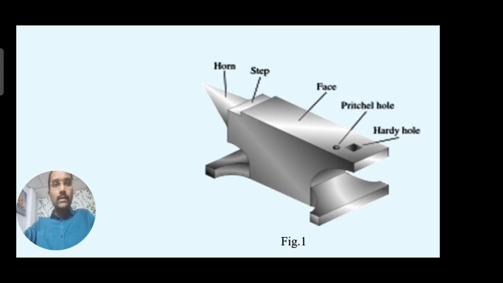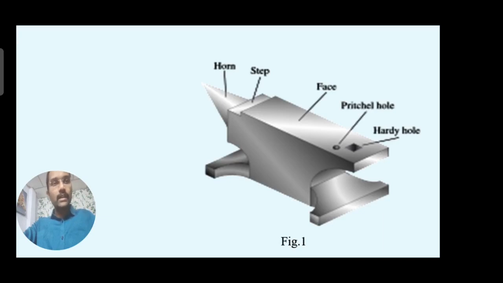and here the Pritchell hole can be used for holding round bars in that hole, and also for bending purposes. If you want to bend rods, you can place them in the Pritchell hole and bend them. Similarly, there is a square hole, named the hardy hole, for holding square shanks. Okay. And various tools such as the swages,